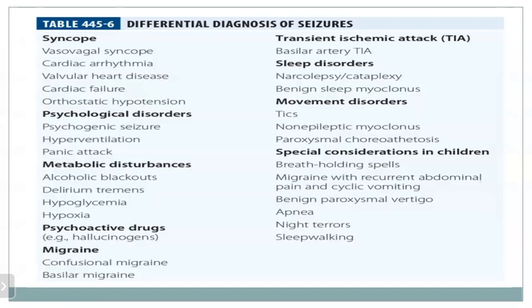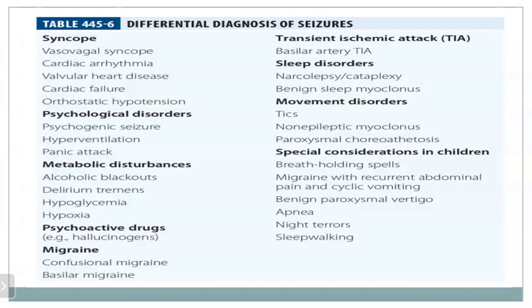And talking about the differential diagnosis of the seizures, the differential diagnosis includes syncope, psychological disorders such as psychogenic seizures, and the metabolic disturbance such as alcoholic blackouts, delirium tremens, and psychoactive drugs. Sometimes the differential includes migraine as well, migraine with aura.